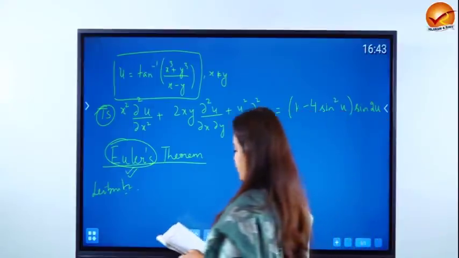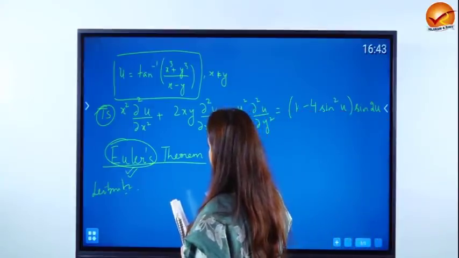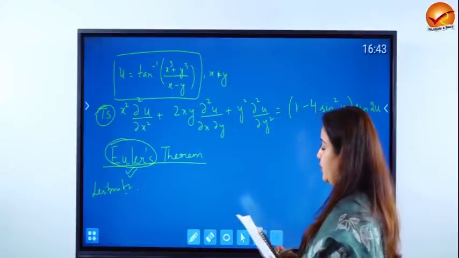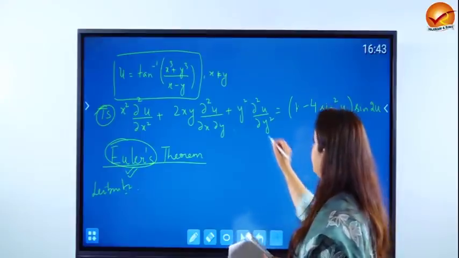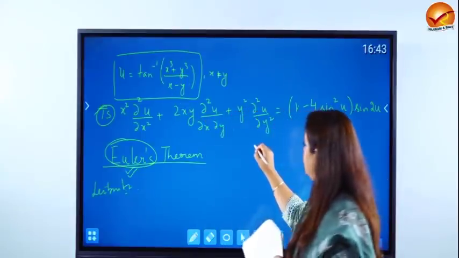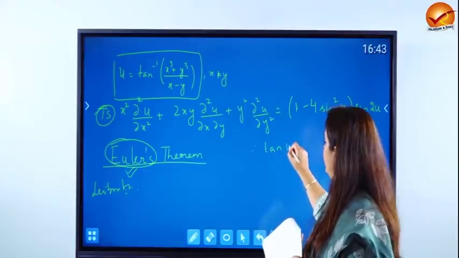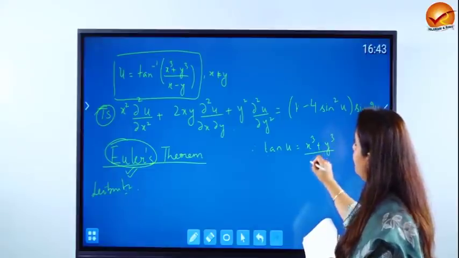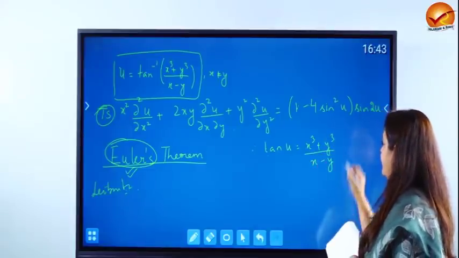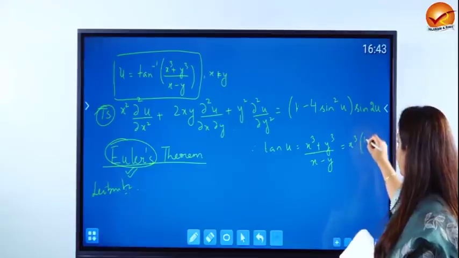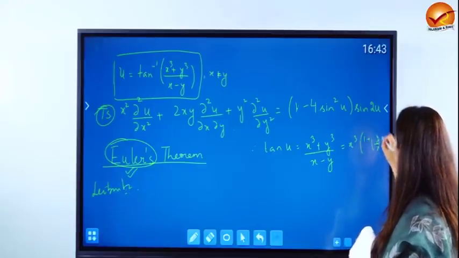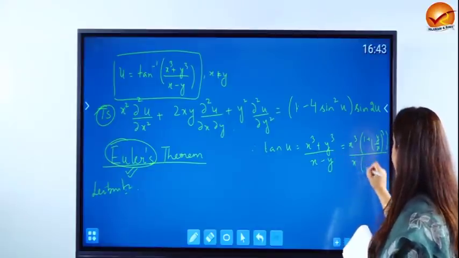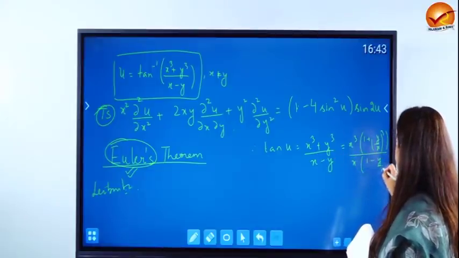Euler's theorem says that if you have a function which is homogeneous. So first of all, let's try and see whether this function is homogeneous or not. How do we do that? So u is tan inverse of this expression, therefore tan u is nothing but (x cube plus y cube) upon (x minus y). Now if I take x cube common from here, I get 1 plus y by x the whole cube, upon, let's take x common from here, 1 minus y by x.